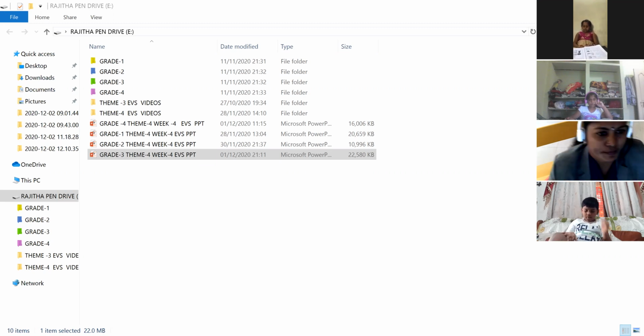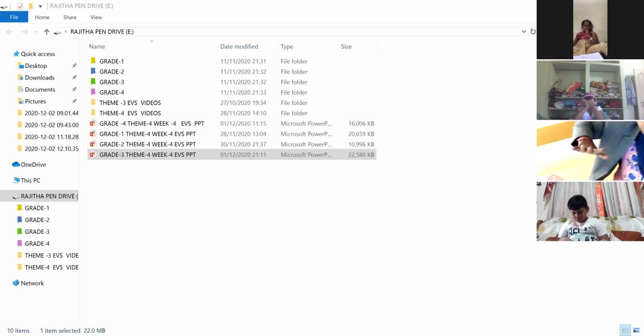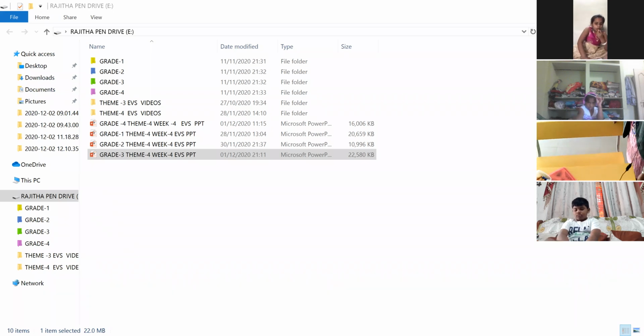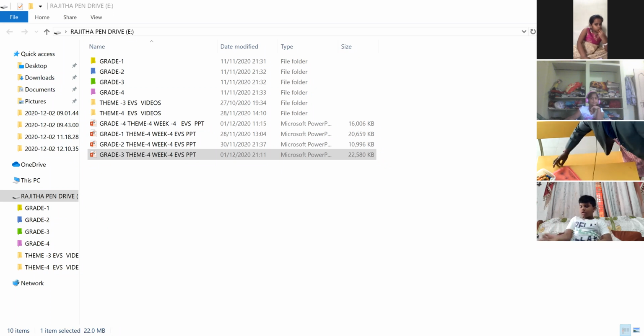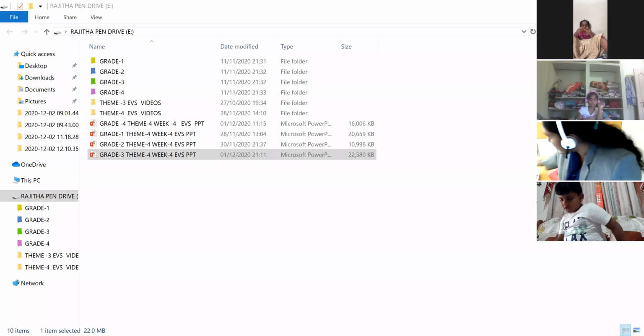Measurement of length. Yes, children, measurement of length. In olden days, people used to measure length by using the hands, arms, feet, or steps. They used to count like this. See, one, two, three. These are called hand spans. Are you observing, children? See here, they used to do like this: one, two, three, four. So they are called hand spans. People used to measure in olden days in such a way.